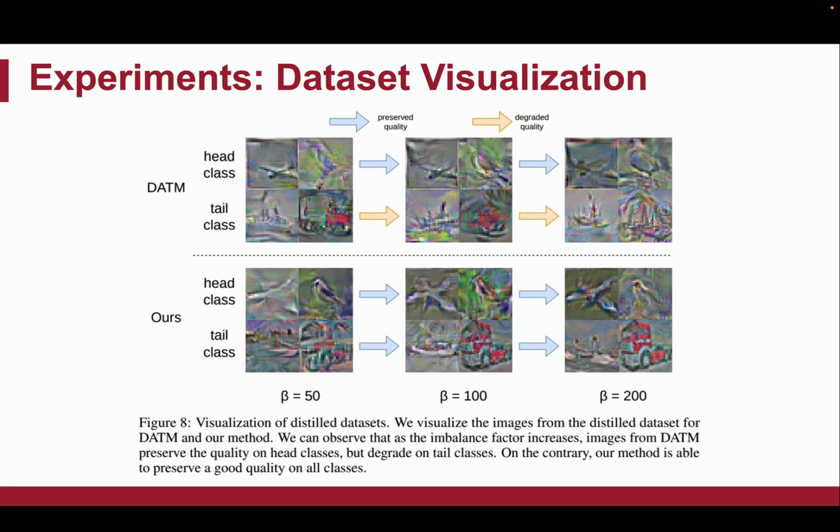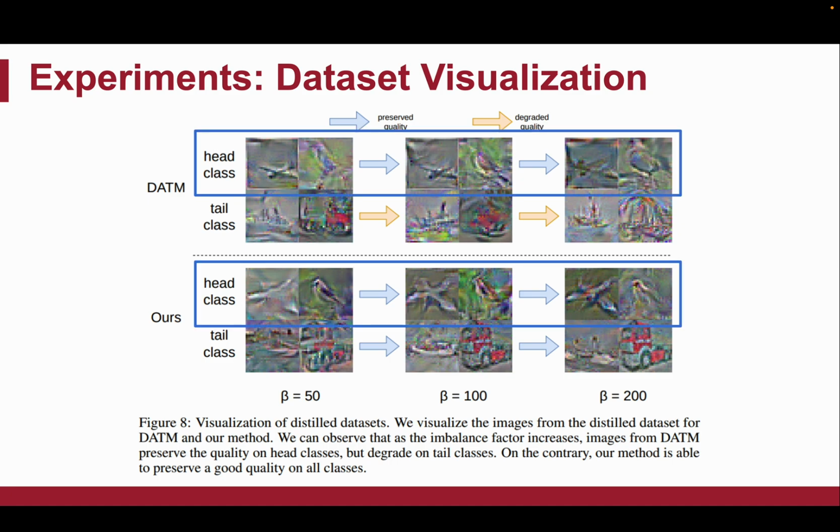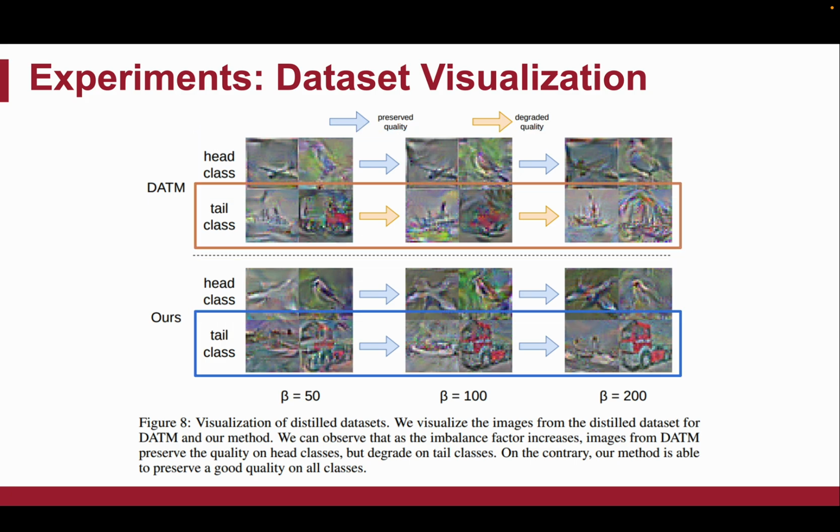Finally, here is a visual comparison. For head classes, both our method and the baseline perform well. But for tail classes, as the imbalance increases, the baseline produces more distorted images, while ours remains stable.